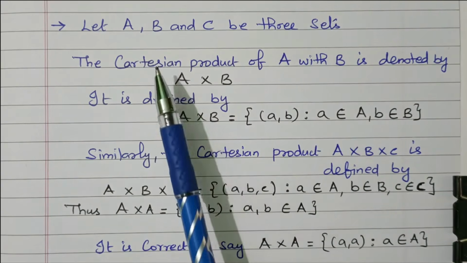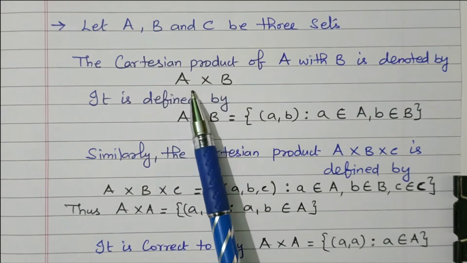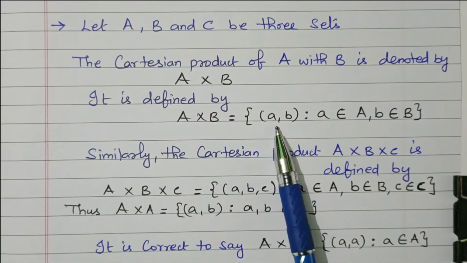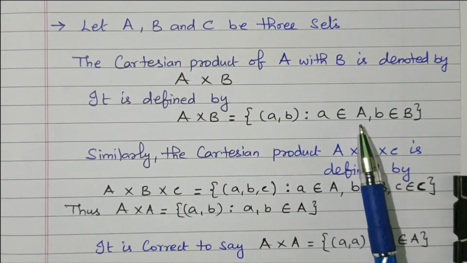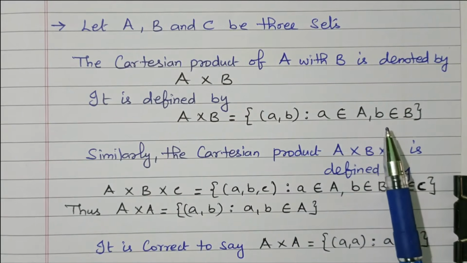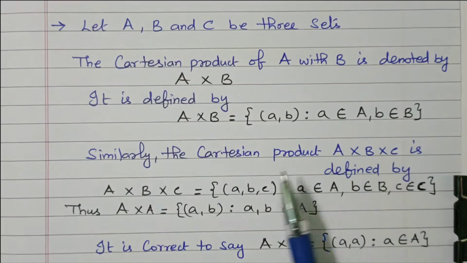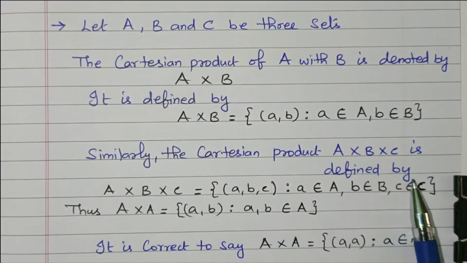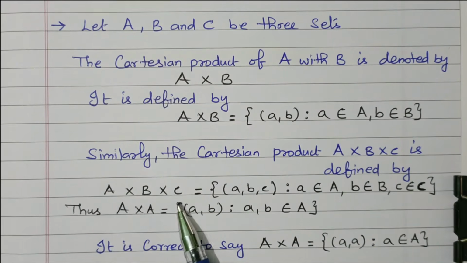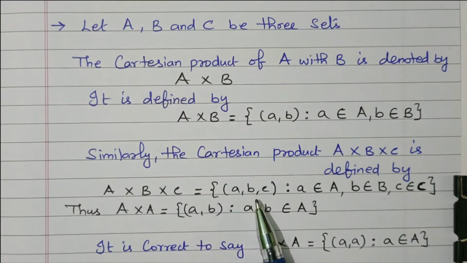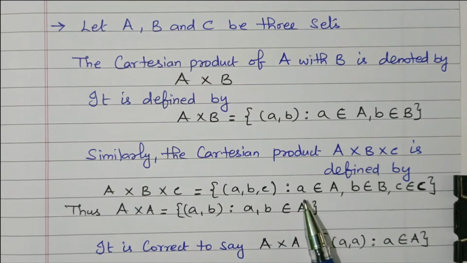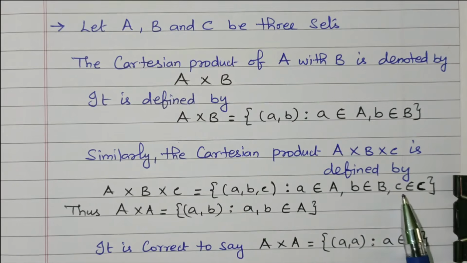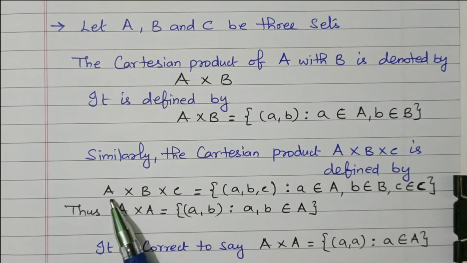So we consider three sets A, B, C. In that first we consider A cross B. A cross B is defined as a set of (a, b), where a belongs to set A and b belongs to set B. Similarly, the Cartesian product A cross B cross C is defined as the set of (a, b, c) such that a belongs to A, b belongs to B, c belongs to C, right? So here we have three elements.